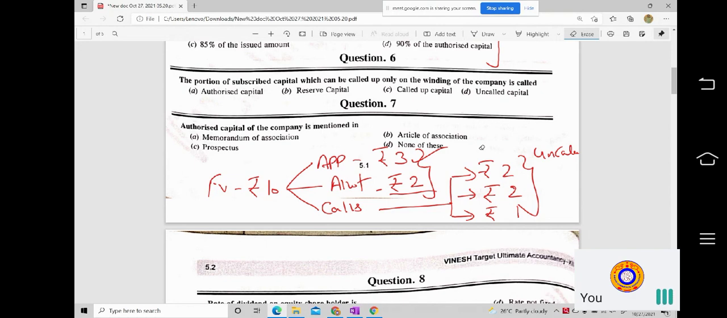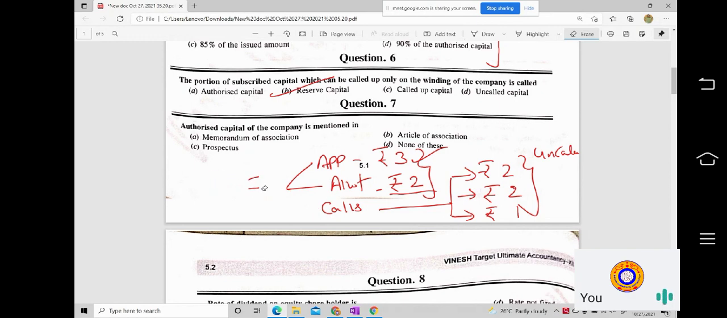Always we used to say, don't get confused between reserve capital and capital reserve. Capital reserve is a capital profit which the company gets by reissuing forfeited shares at a reissue price, whether at par, premium, or discount. But reserve capital is the capital which will be utilized only at the time of winding up of the company. Is this clear to everyone? Okay, so that is reserve capital.